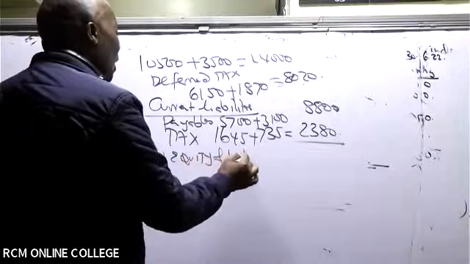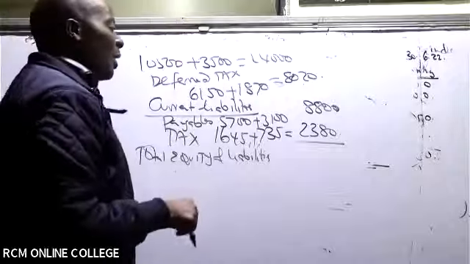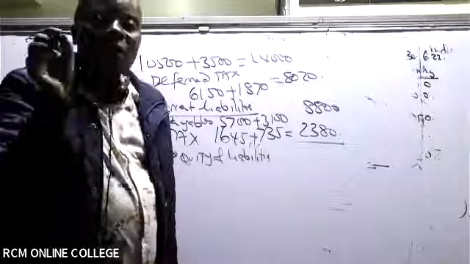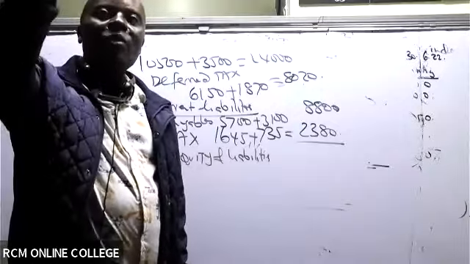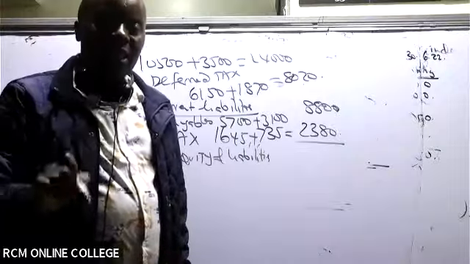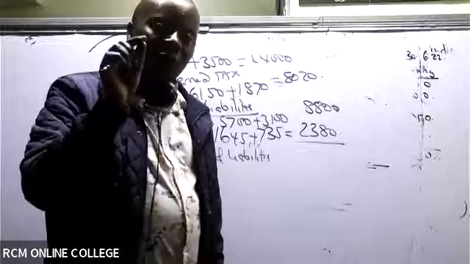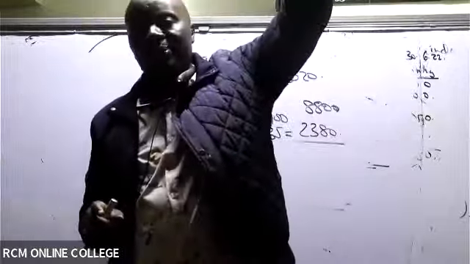You add up all the equities that you have and all the liabilities. I don't want a total of current assets, no. Just add up all equities and all liabilities, and then tell me whether the question is balancing. Compare the figure that you get with the total assets that you got up there.